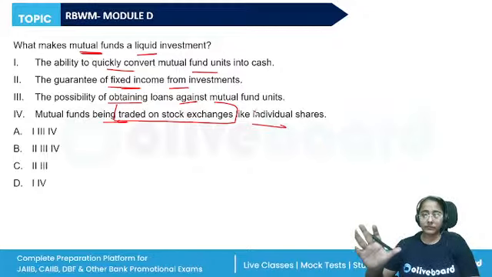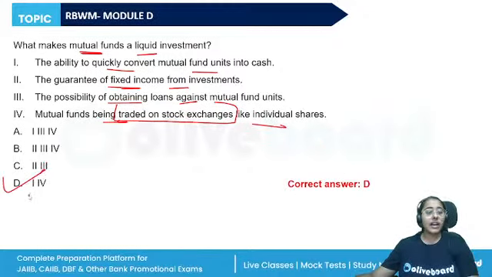So, just like individual shares, mutual funds are convertible into money by way of sale in the market. So, this is how they offer liquidity. So, the correct answer is 1 and 4. They can be converted into cash and they can be traded on the stock exchange.